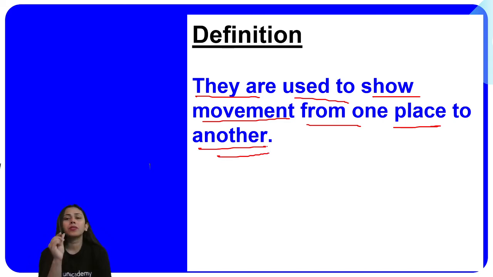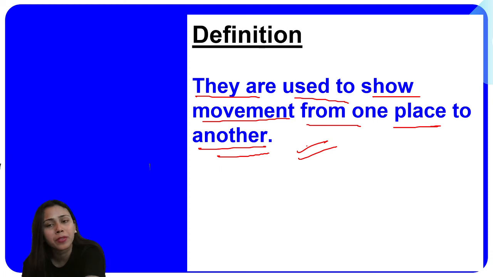Suppose this pen, you see the movement in this pen, right? This pen is moving. Now, in what direction is this pen moving? We have a set of prepositions to express it. The prepositions that we use to express the movement and the direction at the same time are called prepositions of movement and direction.